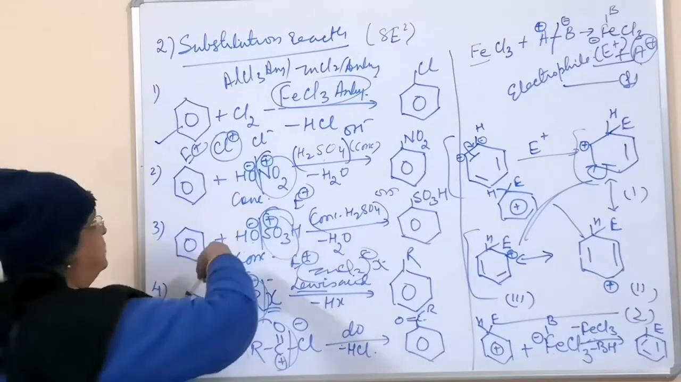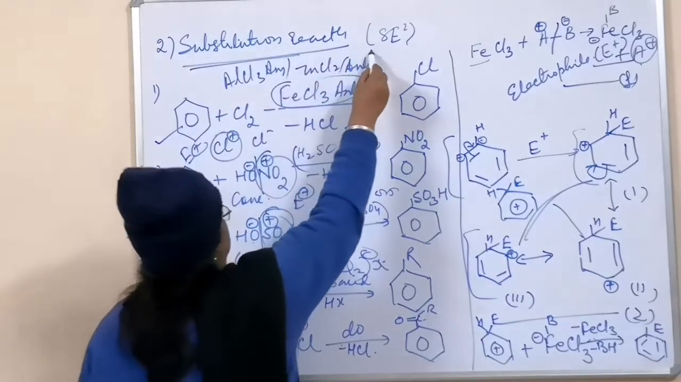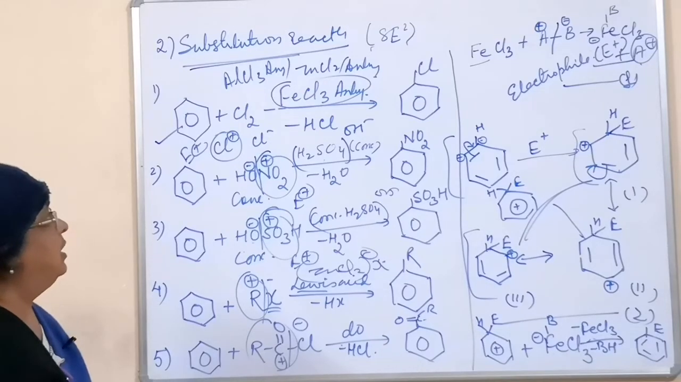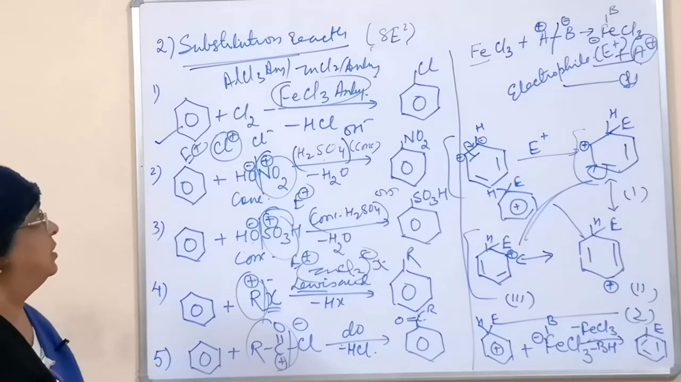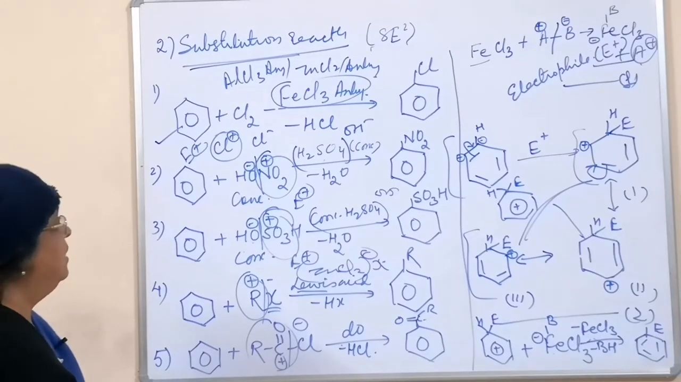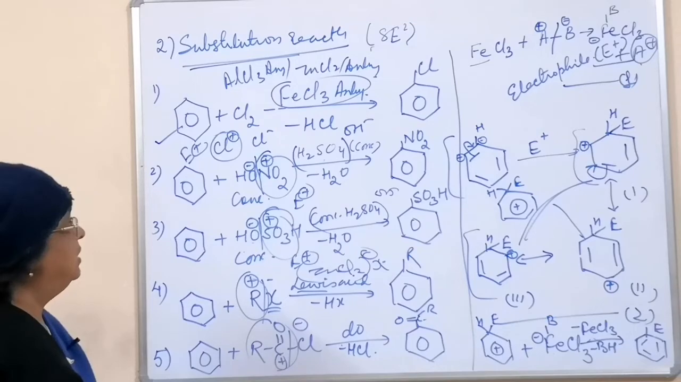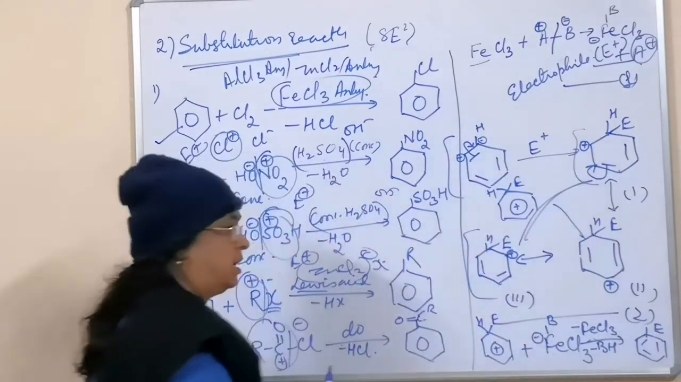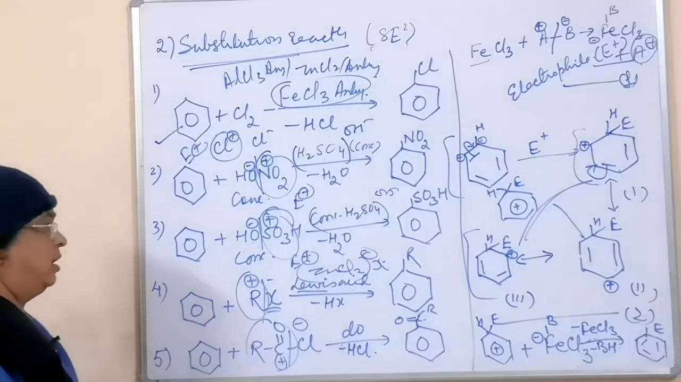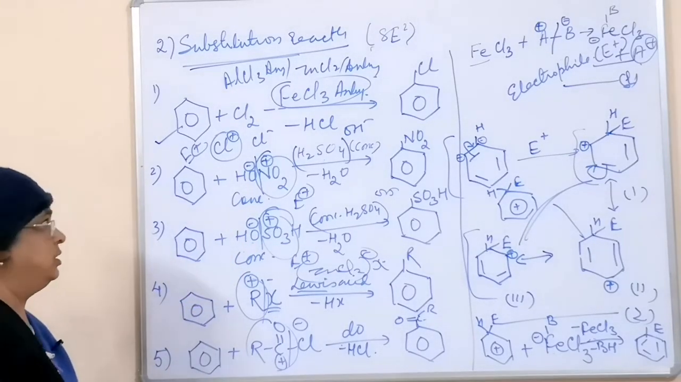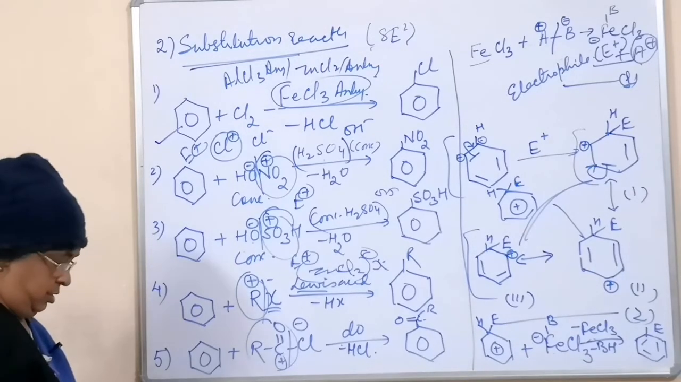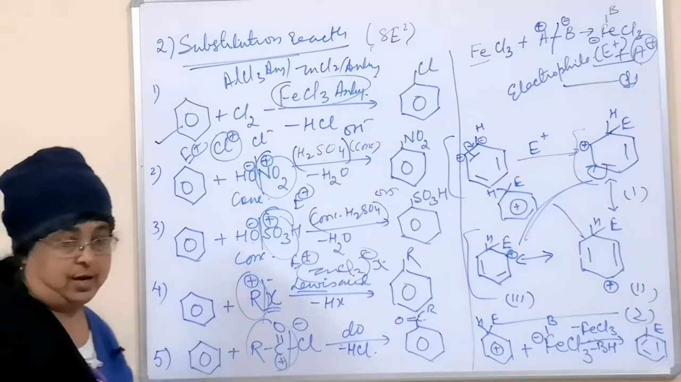So these five steps of the reaction are substitution reactions, and they are SE2 reactions, that is, bimolecular electrophilic substitution reactions. Why electrophilic? Because an electrophile is substituting hydrogen. And in the rate determining step, two of the reactants are combining, two molecules are undergoing change in concentration. So it is a bimolecular reaction. So this is about your substitution reaction.